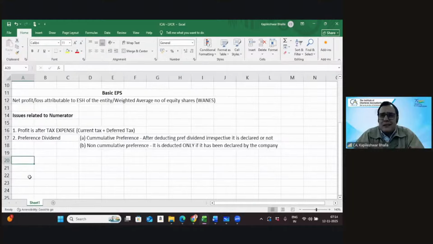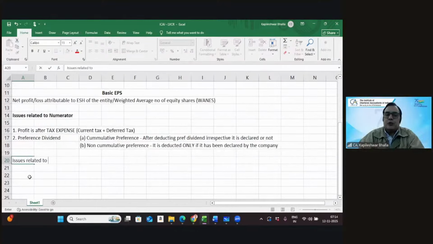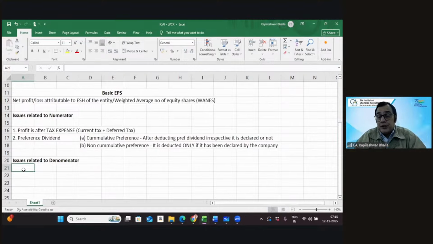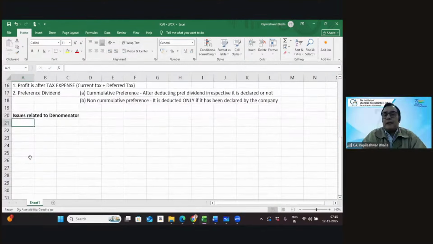Now, as far as the CCD and all those things are concerned, I think we'll take care of that later. Similarly, we also have issues which are related to the denominator. When you're calculating the weighted average number of equity shares, what we call weights, we'll come to a more extensive discussion on the concept of denominator. But one thing we need to keep in mind, I would request that when you calculate a weighted average number of equity shares, please follow a certain format.